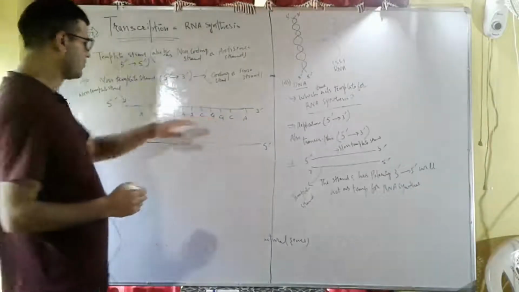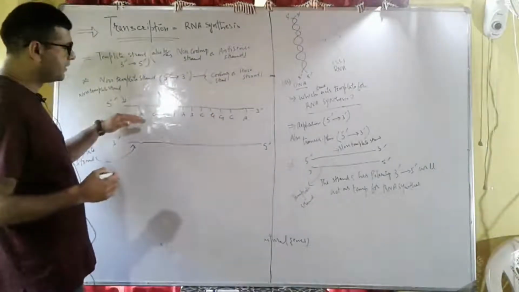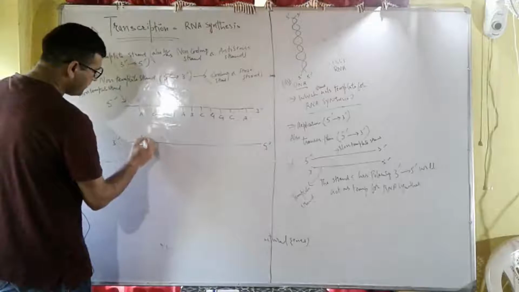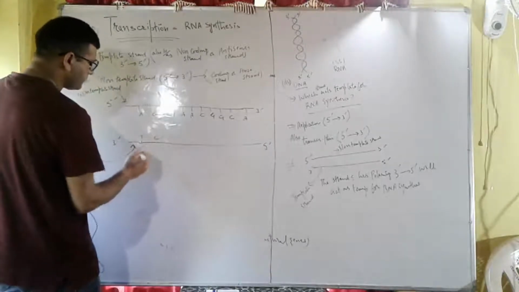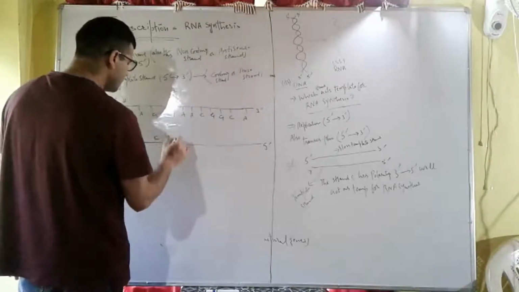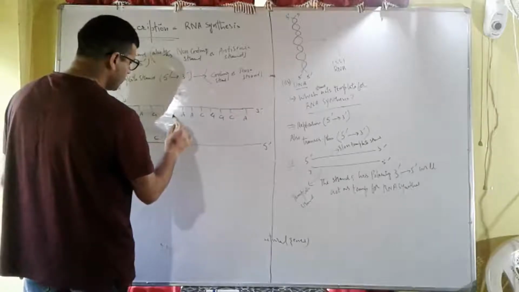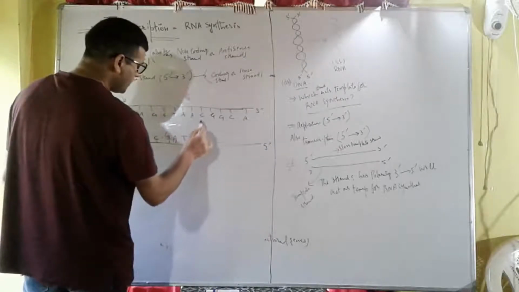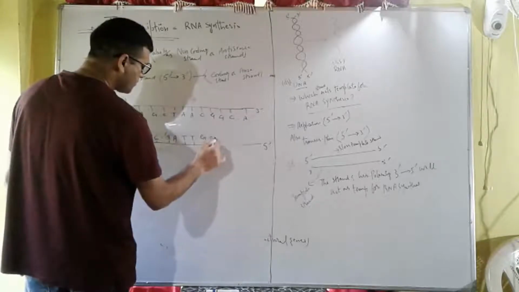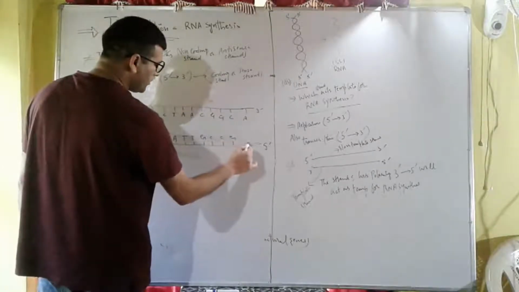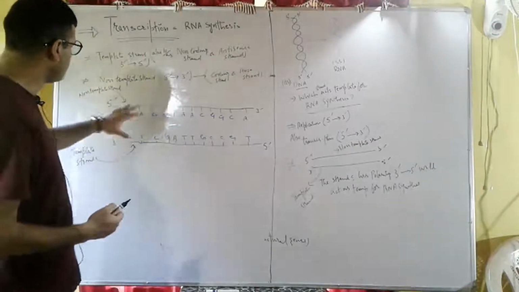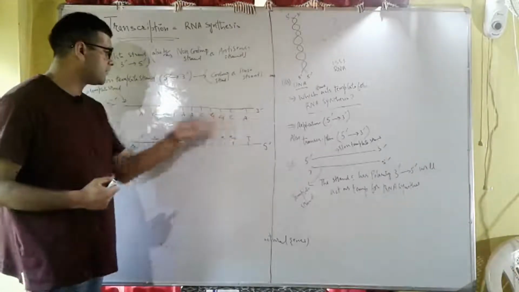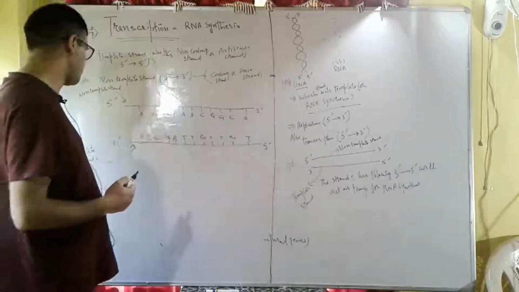The base sequence on the other strand can easily be predicted: adenine pairs with thymine, guanine pairs with cytosine, cytosine pairs with guanine, thymine pairs with adenine, and so on. So the base sequences of both strands are now clear; this strand has the complementary base sequence.